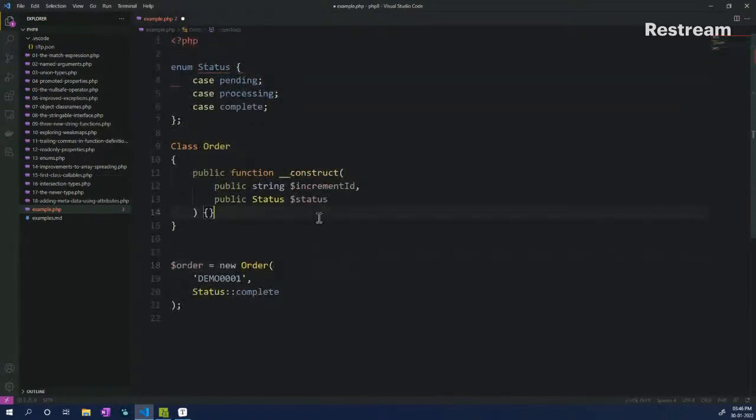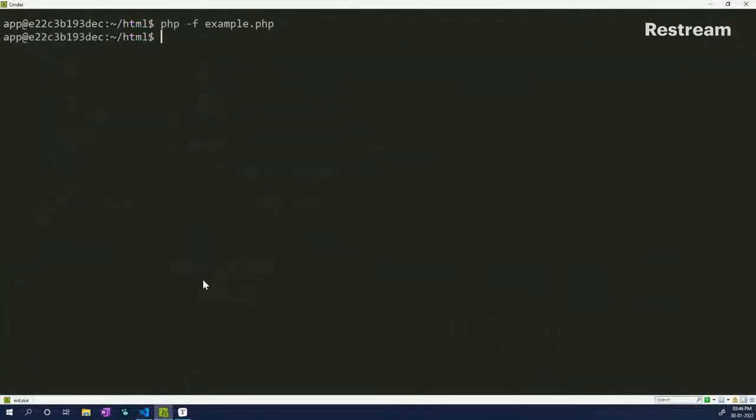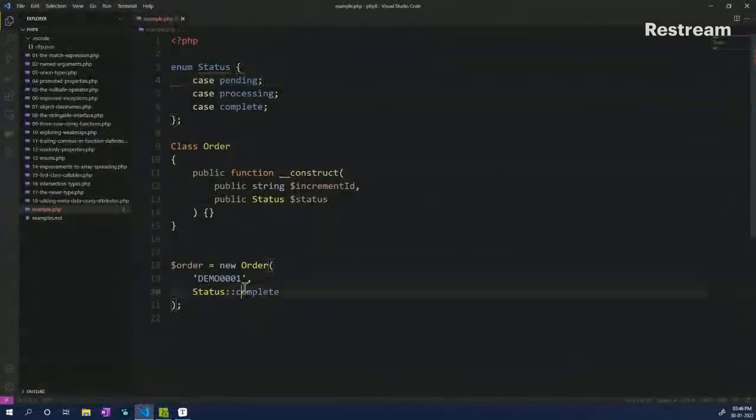Now if I save this and try to run the code, nothing happens. Let's try to print it out a little bit. So let's print out the example. What we are doing is taking the object, getting the status, and from there printing out the name.